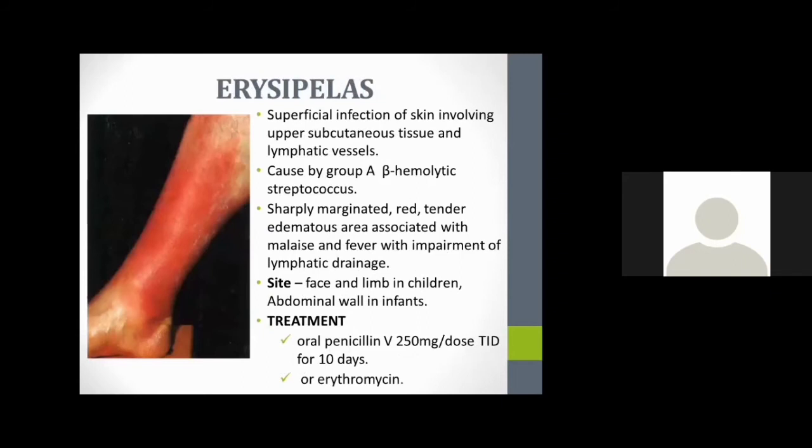And in erysipelas, there will be a superficial infection of the skin. It mostly affects older children. The skin, upper subcutaneous tissue and lymphatic vessels are involved. The main sites in children will be the face and limbs, and in infants, the abdominal wall will be affected.